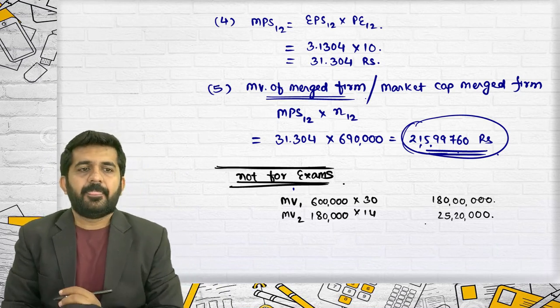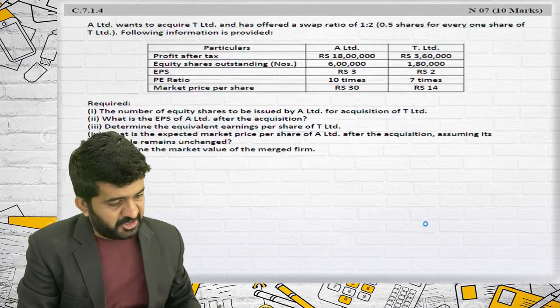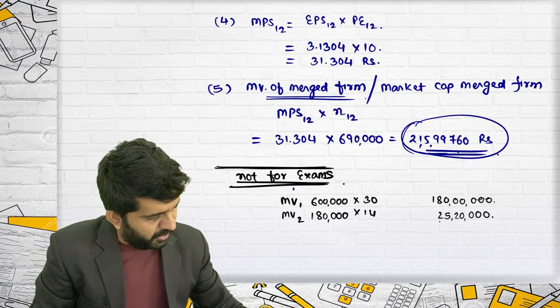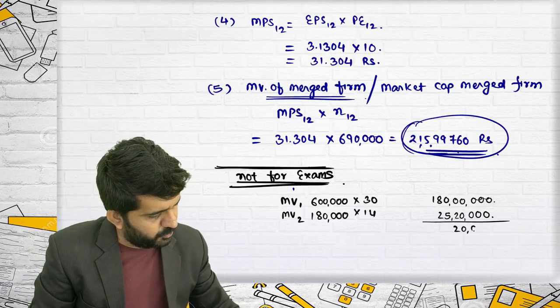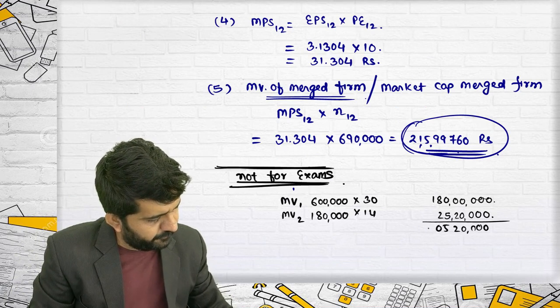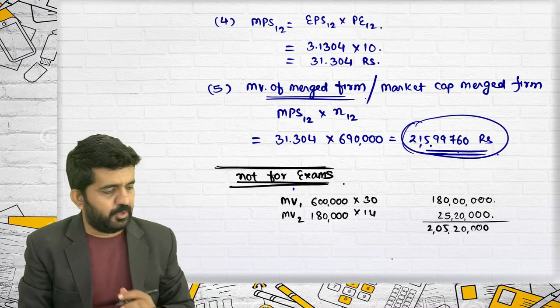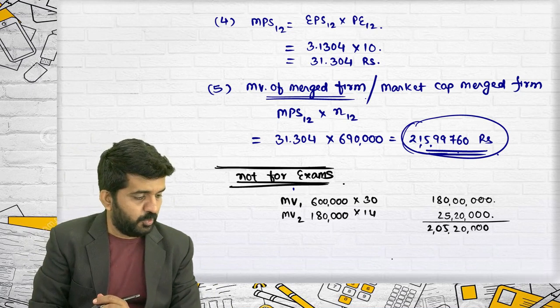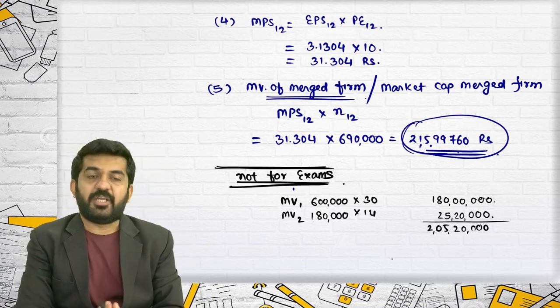And try to concentrate: if synergic gain is 0, then these two answers should match. This is 2 crore 5 lakh 20,000.